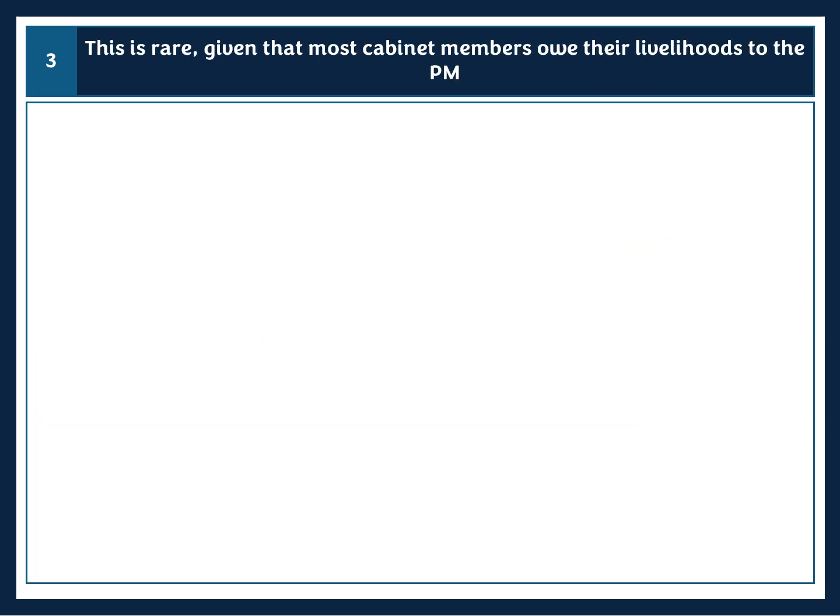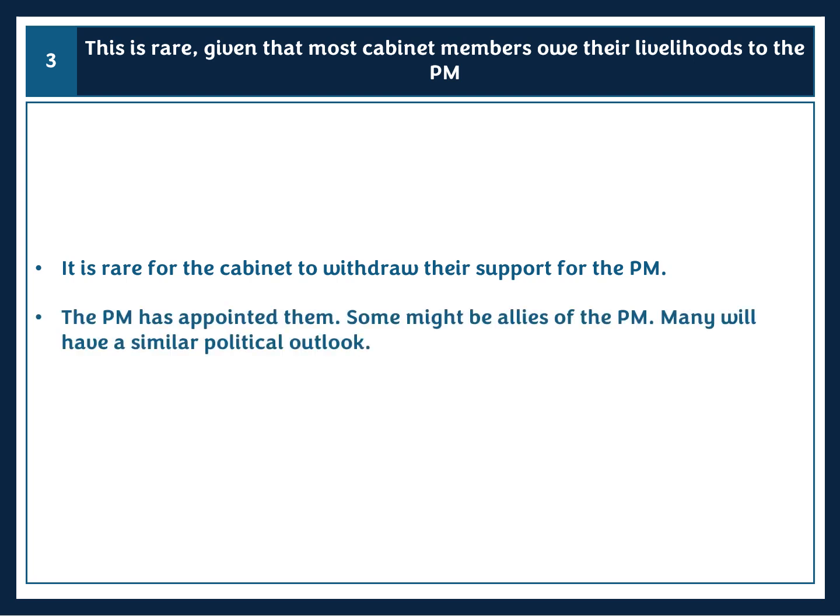So now what we're going to do is think about the kind of analysis that we're going to do here. And I think the point to make is that despite the examples we've given of Boris Johnson and Margaret Thatcher, it's really incredibly rare for a Prime Minister's cabinet to withdraw their support. And this is particularly the case because most of the time, as we said in paragraph 1, the Prime Minister usually fills their cabinet with friends and allies, and the cabinet is often their strongest supporters.